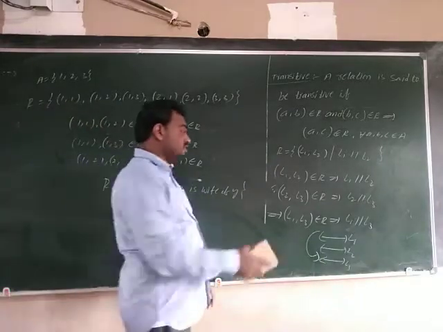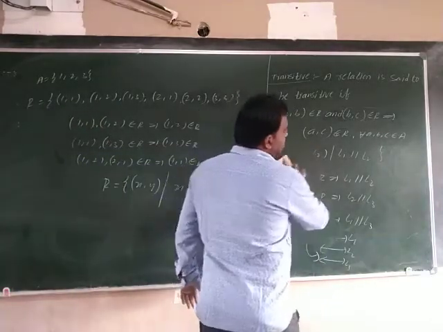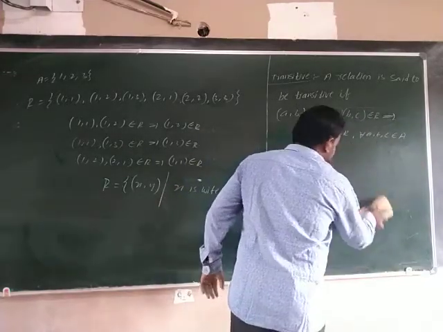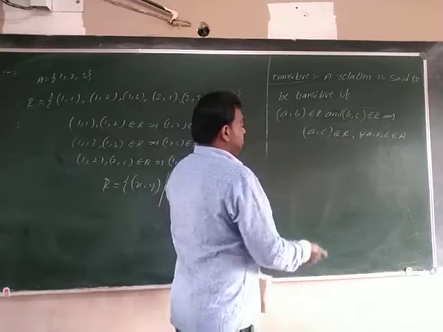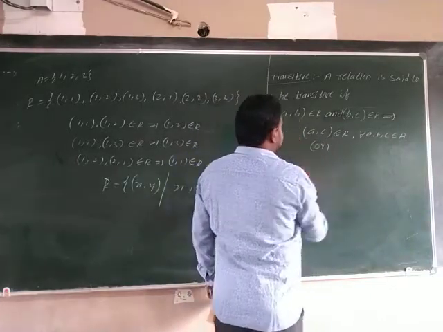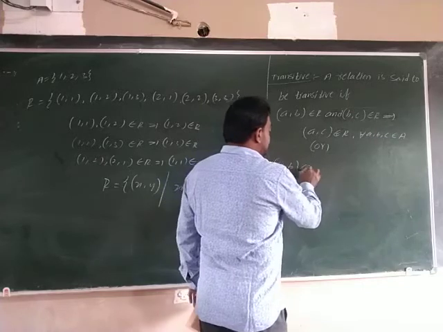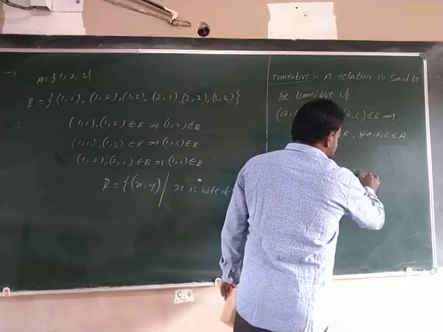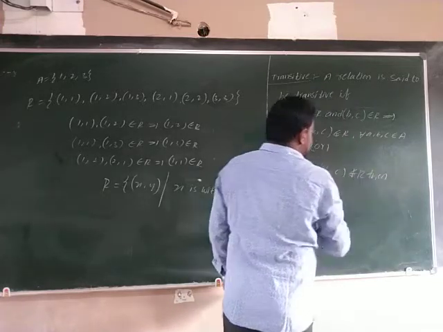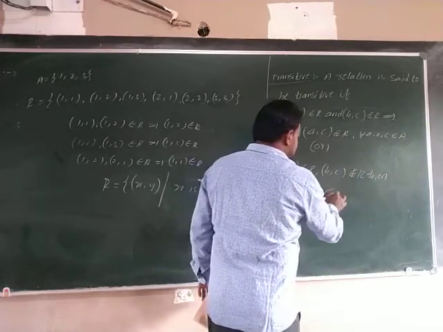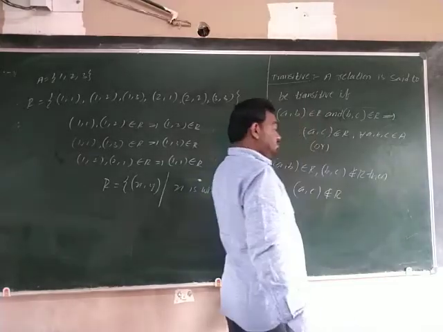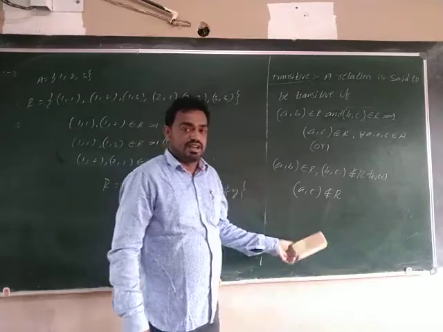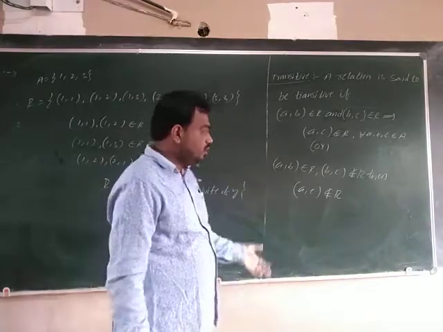And one more definition also we have. These kinds of questions we face in competitive exams. So one more definition: if (a, b) belongs to R and (b, c) does not belong to R, then (a, c) does not belong to R. In this case, R is called transitive.